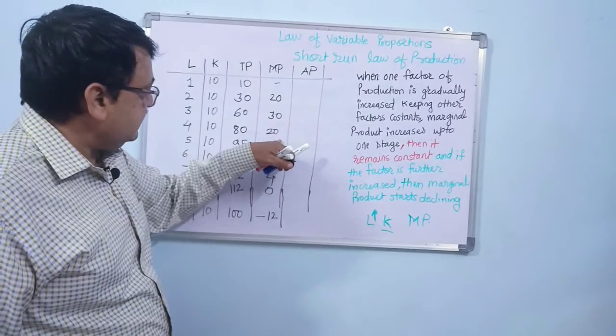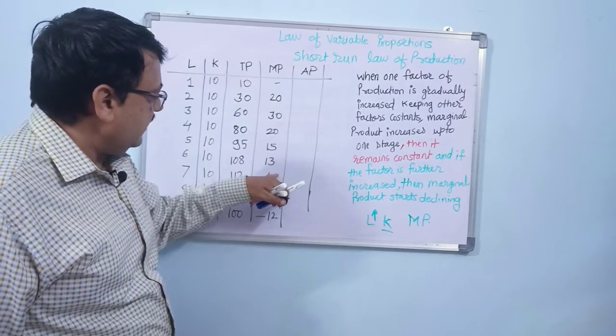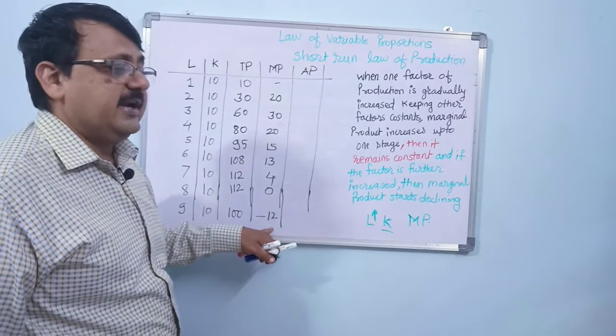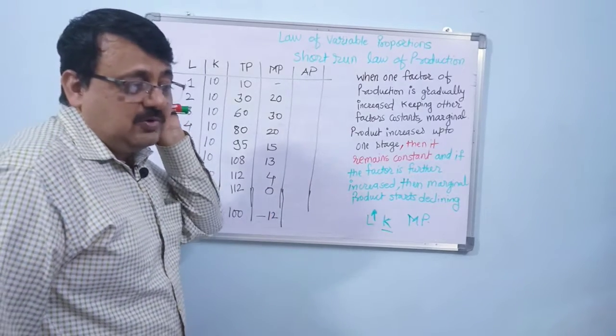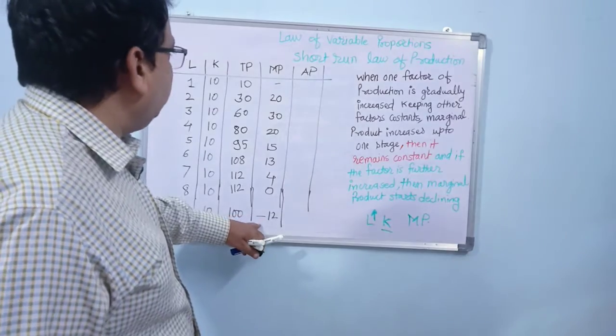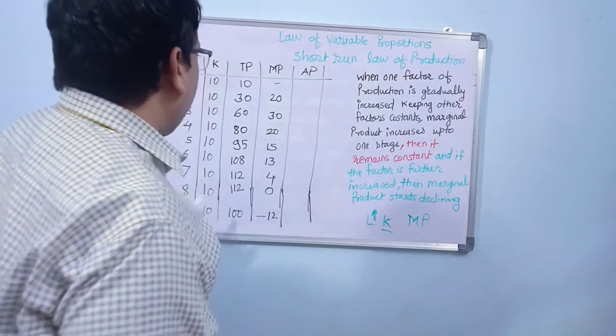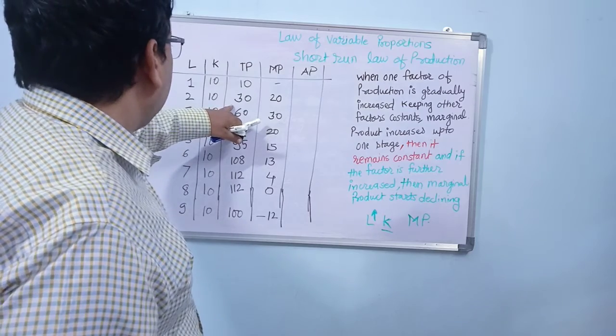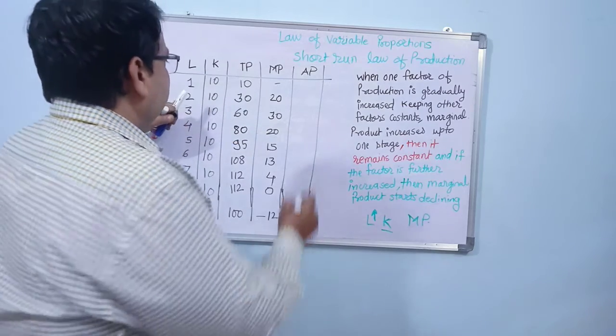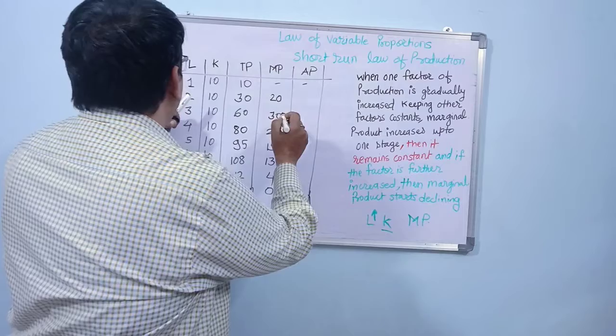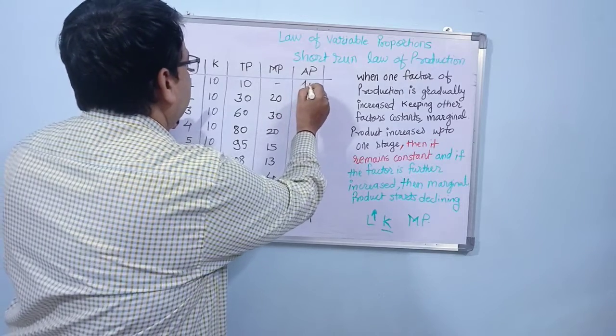Initially it increased, then it became constant and finally it became negative, correct? So this is how marginal production is reducing. Now let us see what is the case of the average production. Average production is total production divided by the labor.